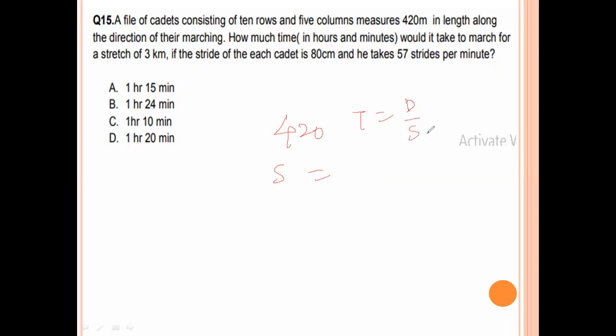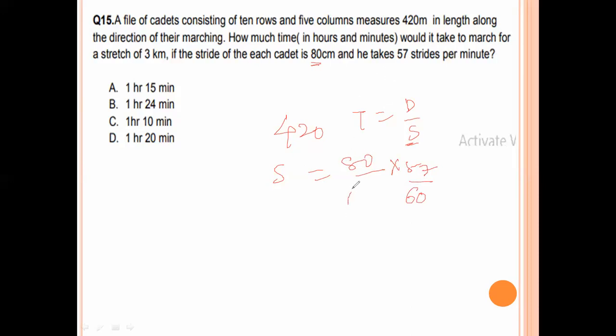Speed equals distance into time. Distance is 80 centimeters, and time is 57 strides per minute, so 57 by 60.